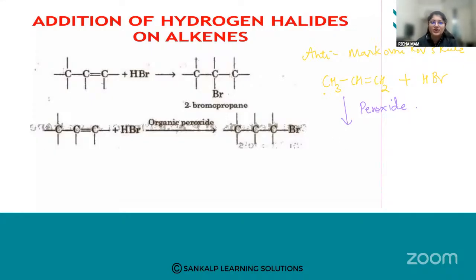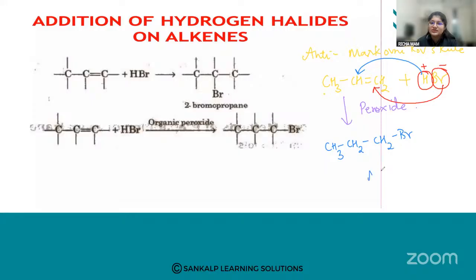It will be reverse. So what will happen in anti-Markovnikov rule, students? The negative part of the hydrogen halide will be added to the carbon with more number of hydrogen atoms, and the positive part will be added to the carbon with the least number of hydrogen atoms. So what will be the answer? CH3, CH2, CH2, Br.